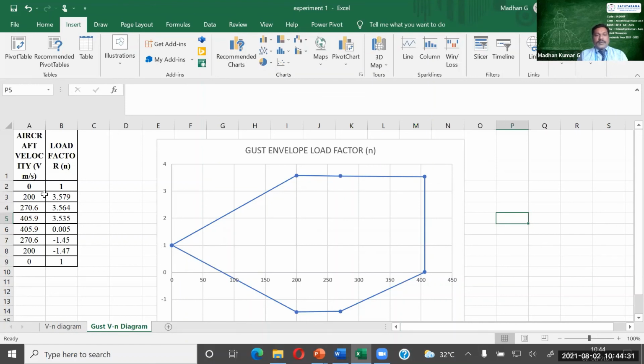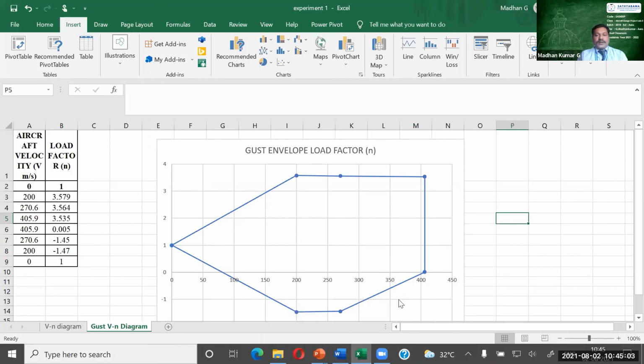At 0 velocity, you will have the additional load factor developed due to gust wind. And we have for 200, then for 270, and then for 405.9 during negative load condition. When negative load increases, minus 1.45 and minus 1.47 is the limit.